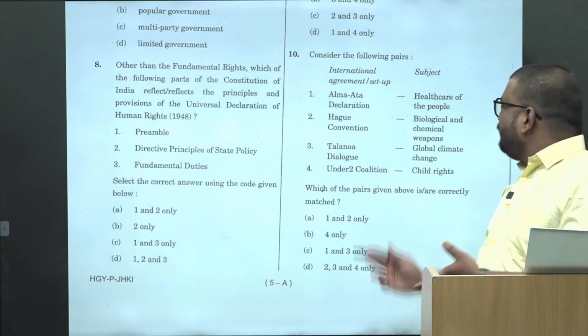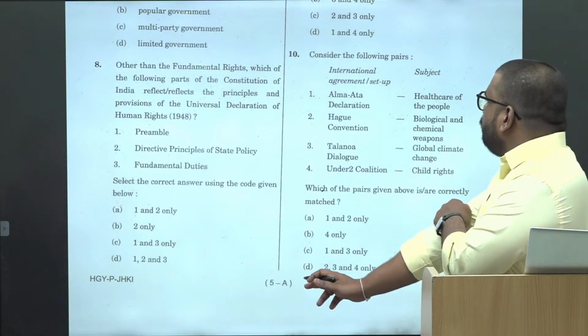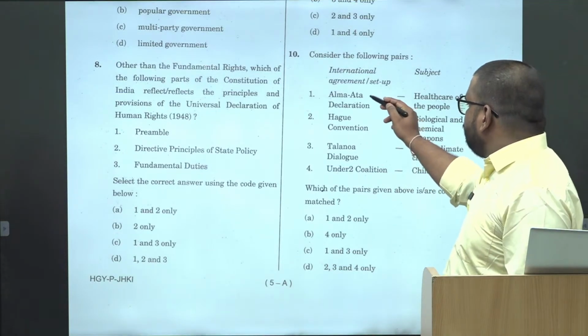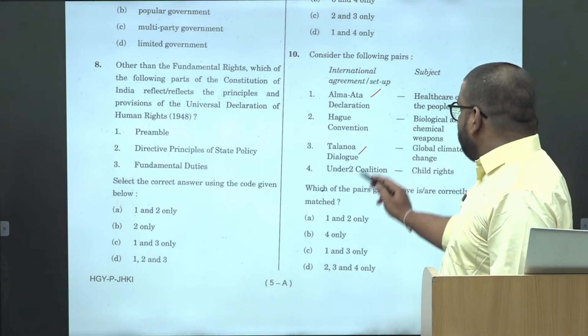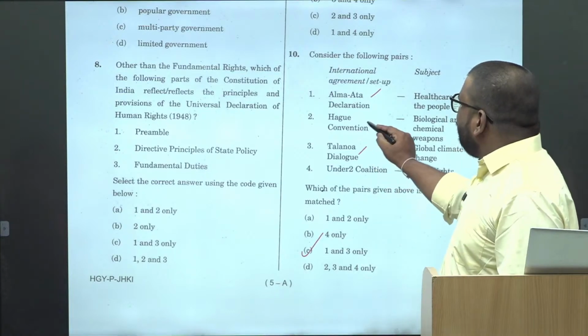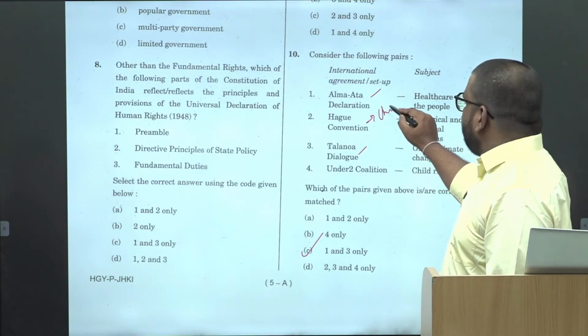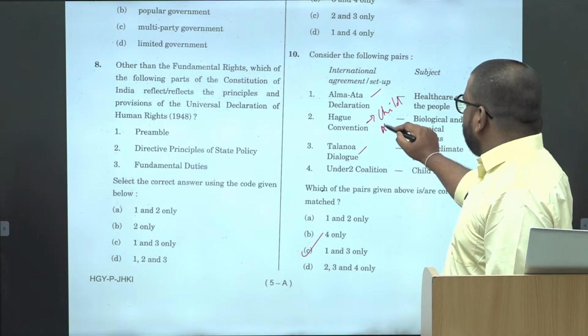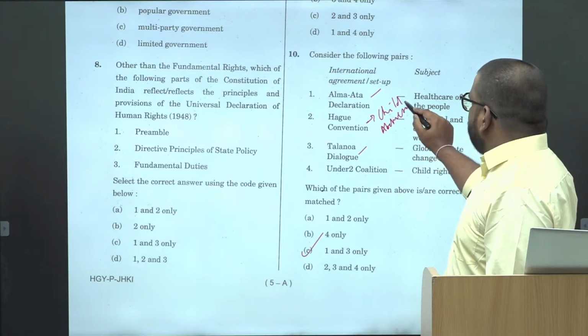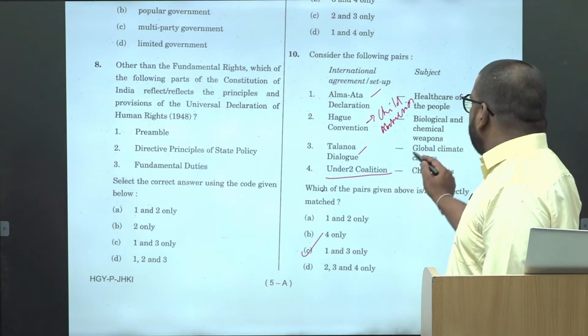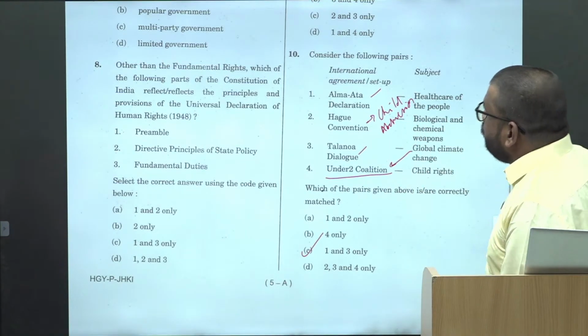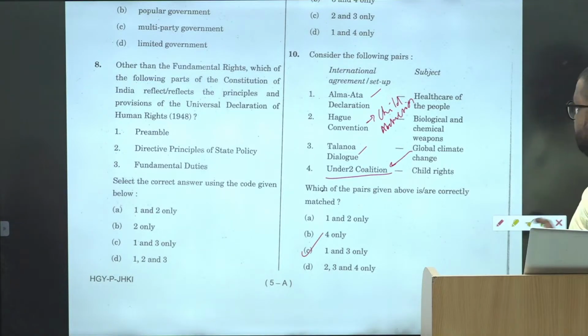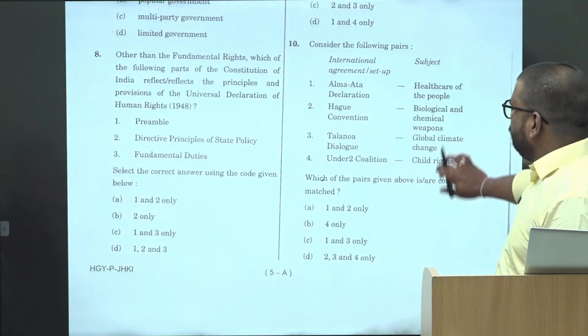This again, यहाँ पे भी this is the knowledge based. यहाँ पे कोई logic वाला नहीं है. So this 1 and 3 are correct. ठीक है. Hague Convention is with respect to the child abduction. ठीक है. And this under 2 coalition is also with respect to the global climate change. Okay, it was a current affairs question.